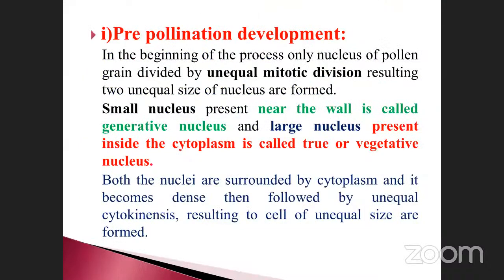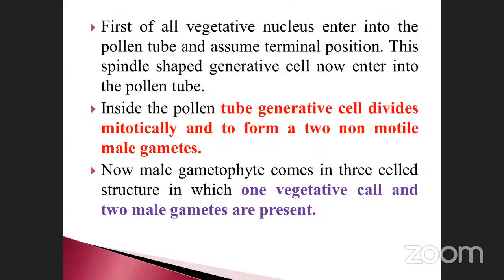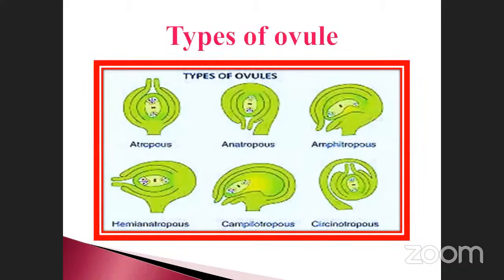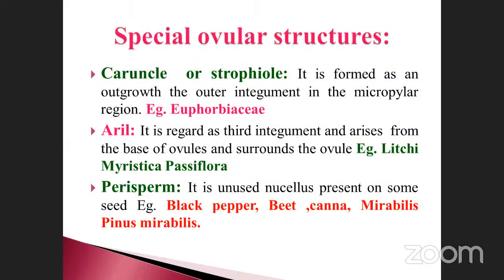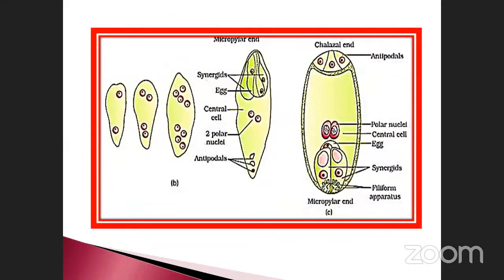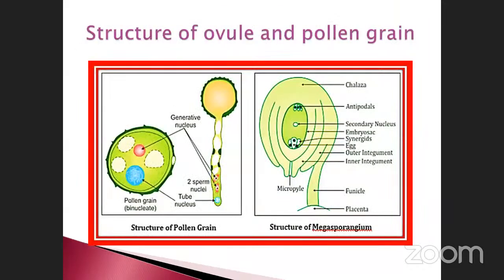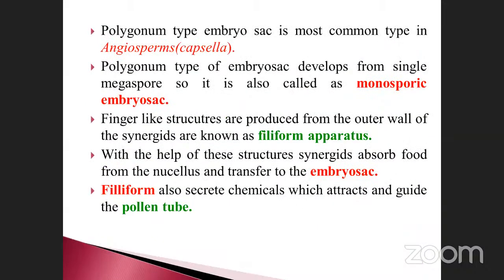What are the types of pollination? That is what we are going to discuss one by one. Types of ovules, we already discussed. The special type of ovule structure, the embryo sac, how many cells and how many nuclei are present in it, all those things we already discussed. And what is meant by polygonum, the filiform apparatus, that also we already discussed, isn't it?